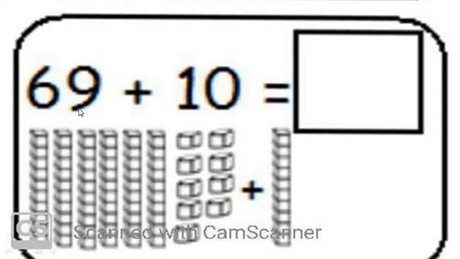Look at there. The sum is 69 plus 10. These are 69 blocks. We have to add 10 more to it. So what should we do? We should start counting after 69. 70, 71, 72, 73, 74, 75, 76, 77, 78 and 79. Should I write 79 here? Yes, I should.